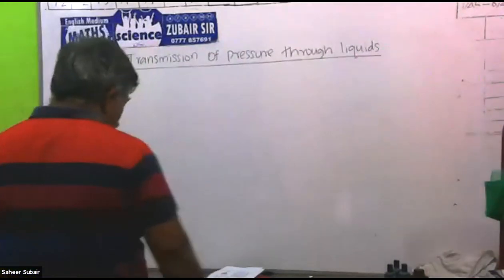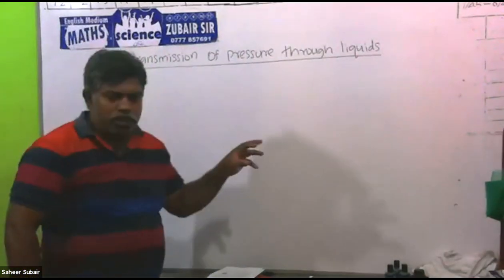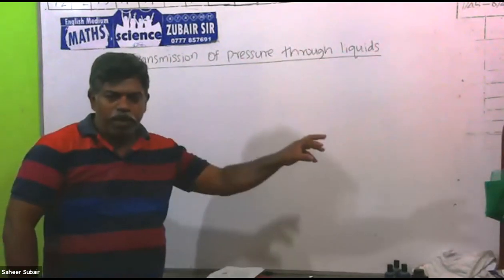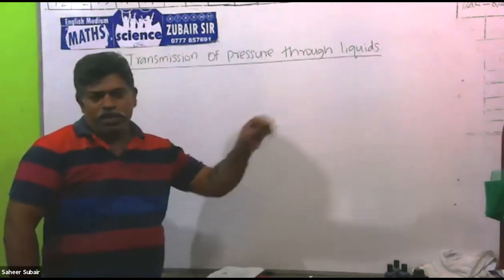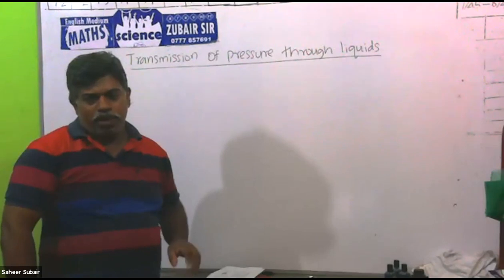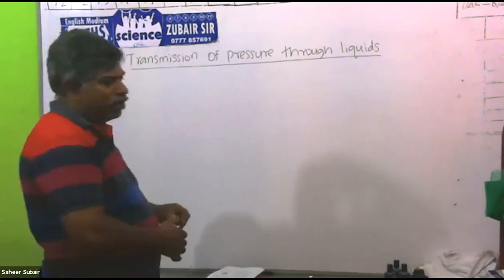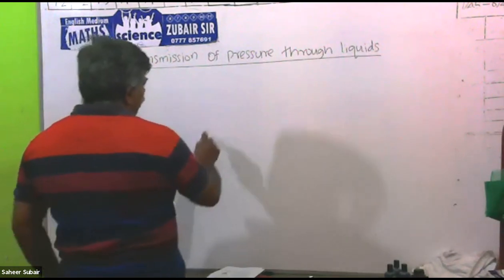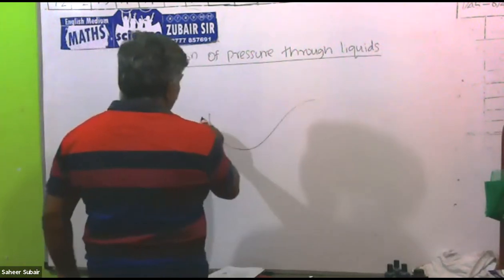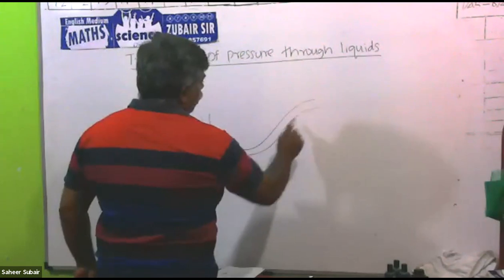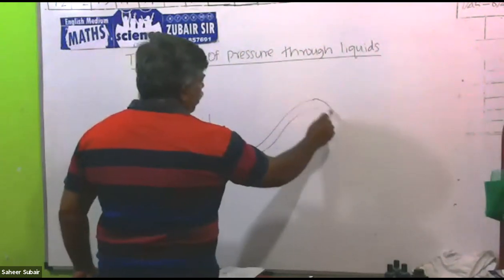So what is this transmission of pressure through liquids? We can pass the pressure from one place to another place through the liquids. Now, for example, get a long tube like this.